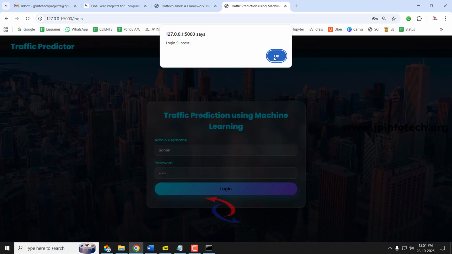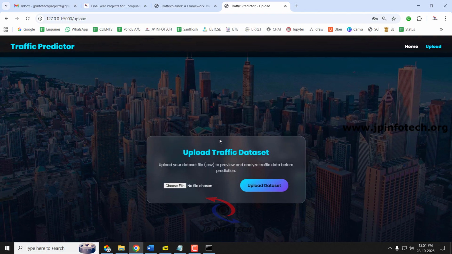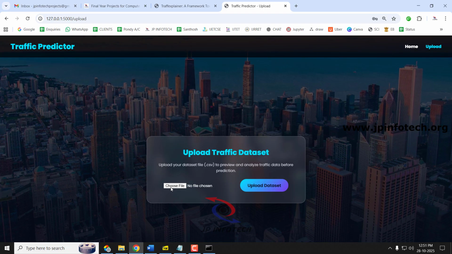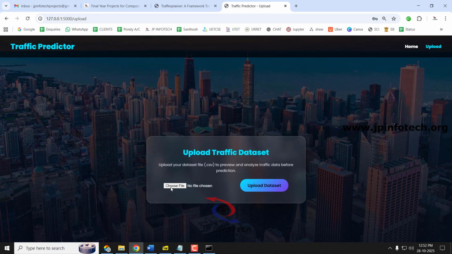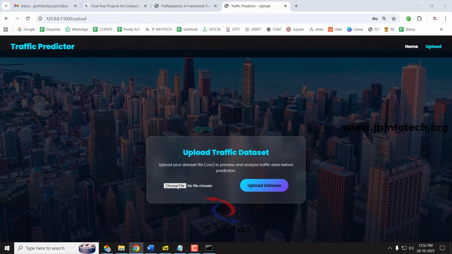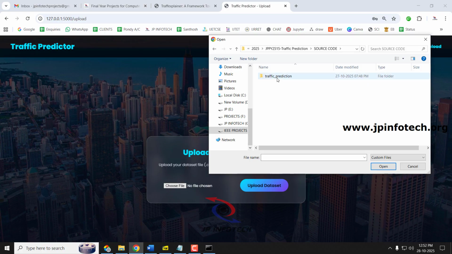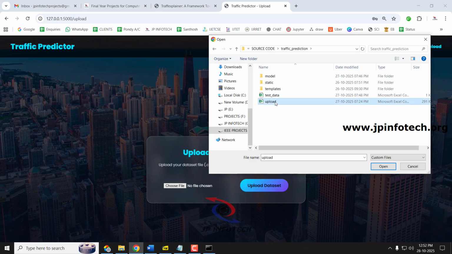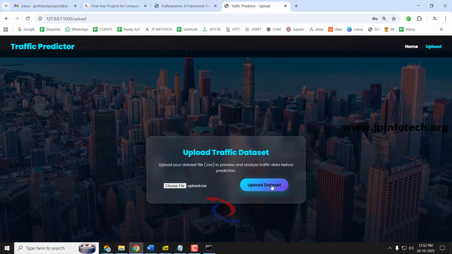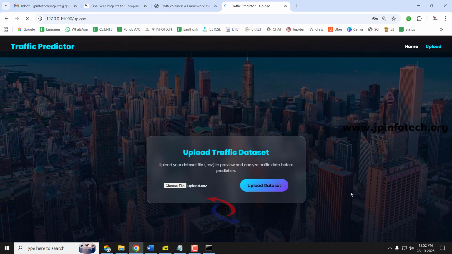Now you can see the login success message, and click OK. Now it will navigate to the upload part, where you can upload the data set that is in the CSV format, provided in the source code folder. Just select the choose file option. In the source code folder we have given the upload.csv file. Just select this, and now select upload data set and kindly wait for a few minutes.